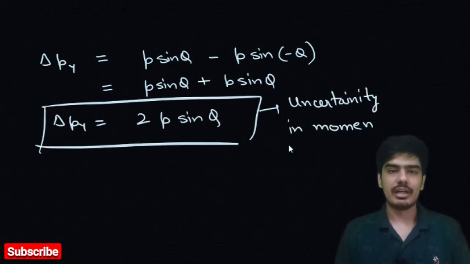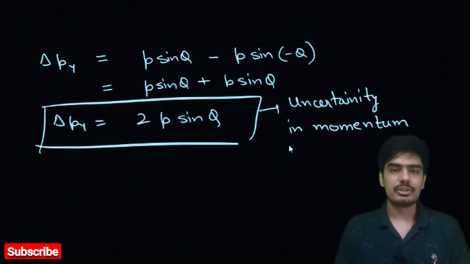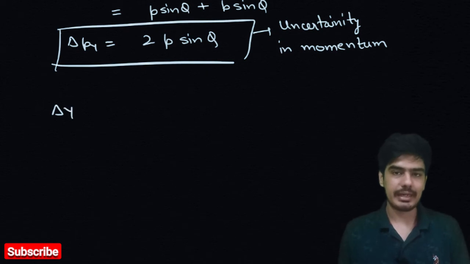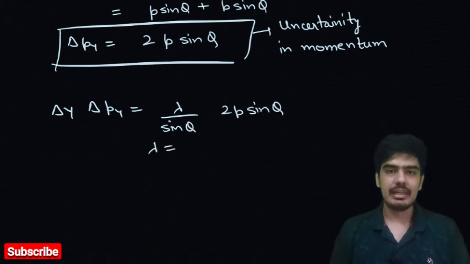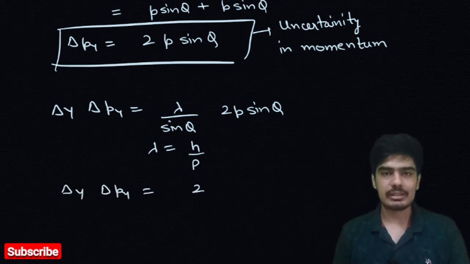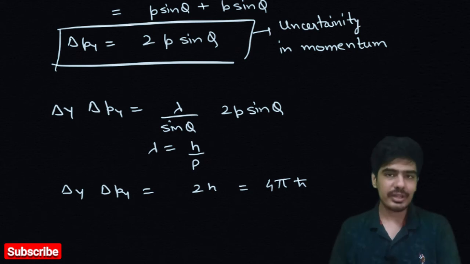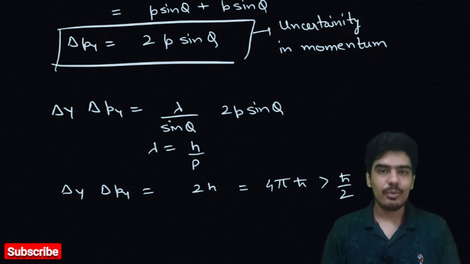So now we have found the uncertainty in the position and the momentum. Let's multiply both of these. After multiplying delta y and delta p, we get lambda by sine theta multiplied with 2p sine theta. And we can substitute lambda as h by p. As a result of this, we get delta y delta py is equal to 2h. Now we can replace h by 2 pi h cut. So we get 4 pi h cut. Here we observe that this value is greater than h cut by 2. So now we have shown that the uncertainty principle is valid here.